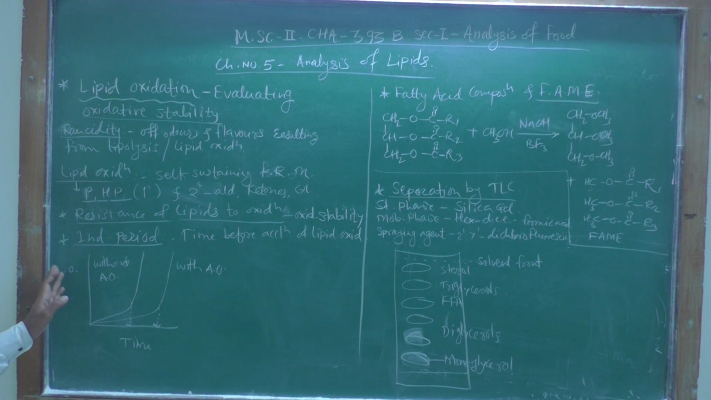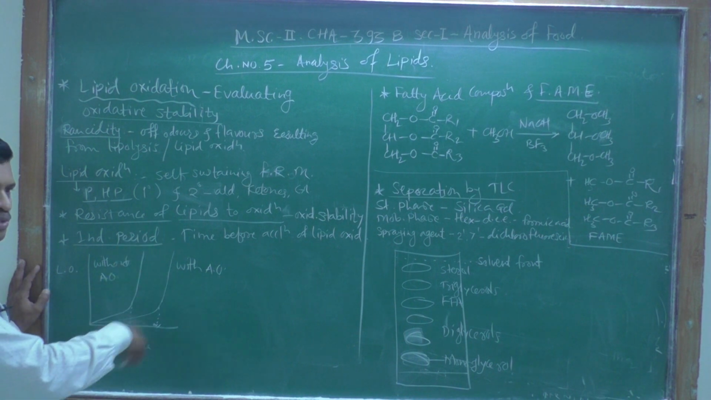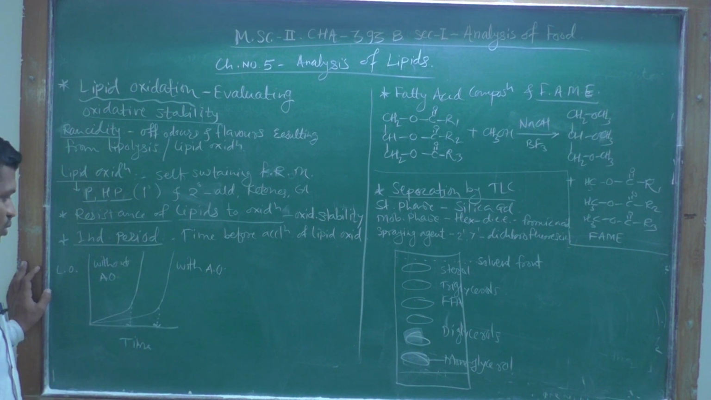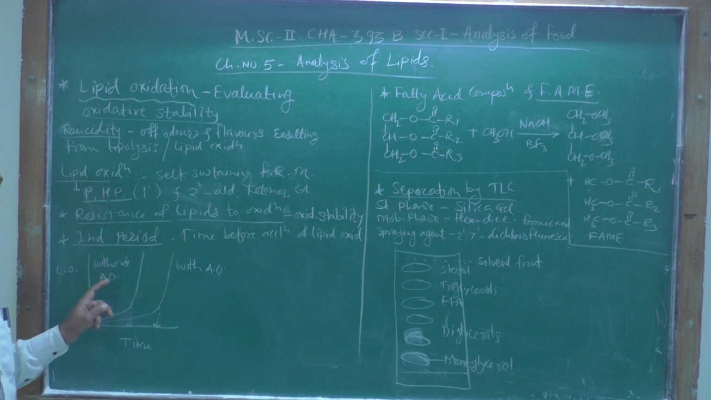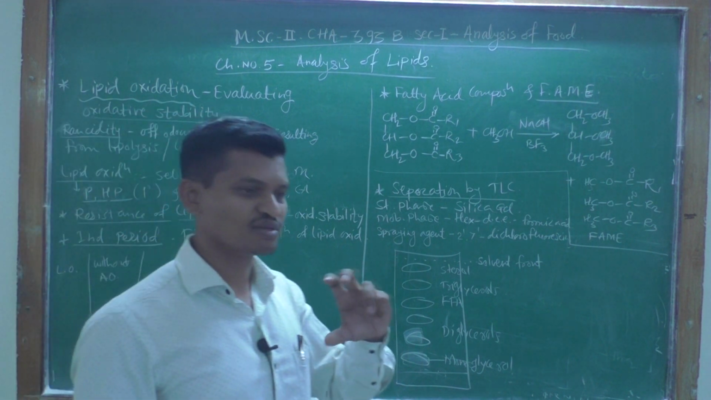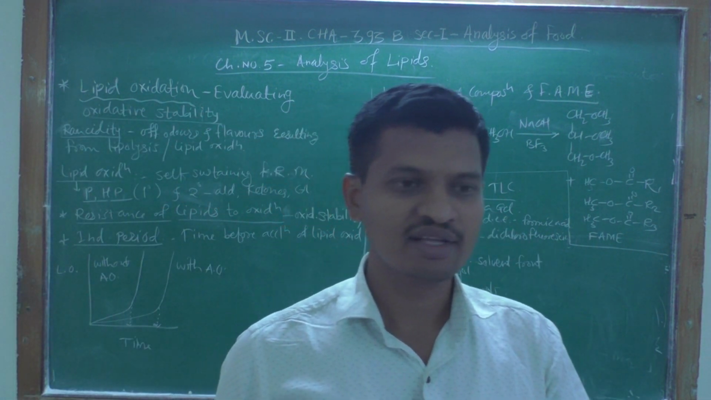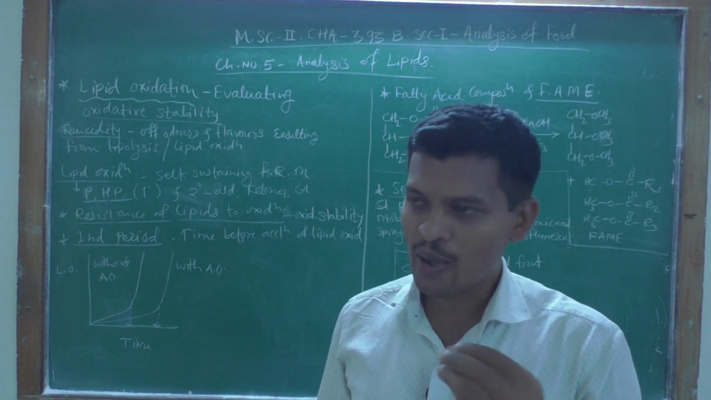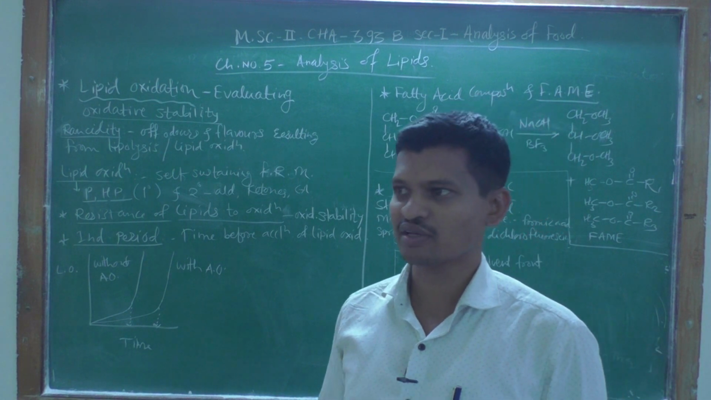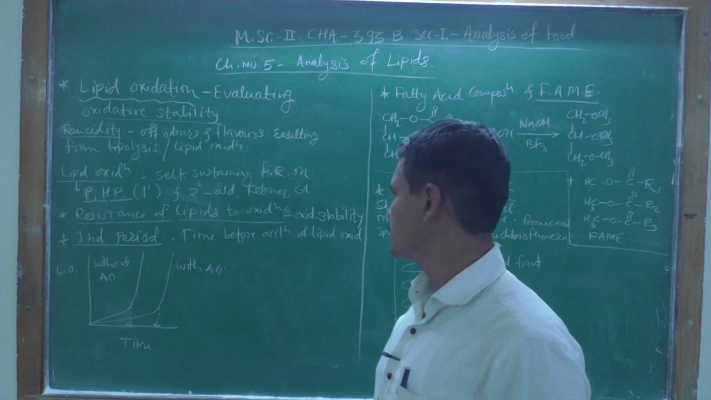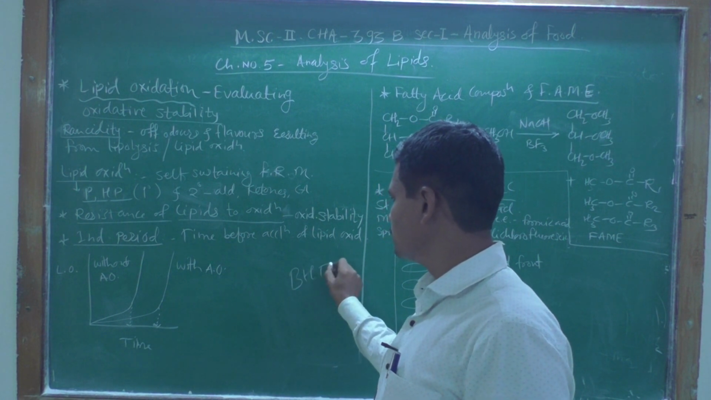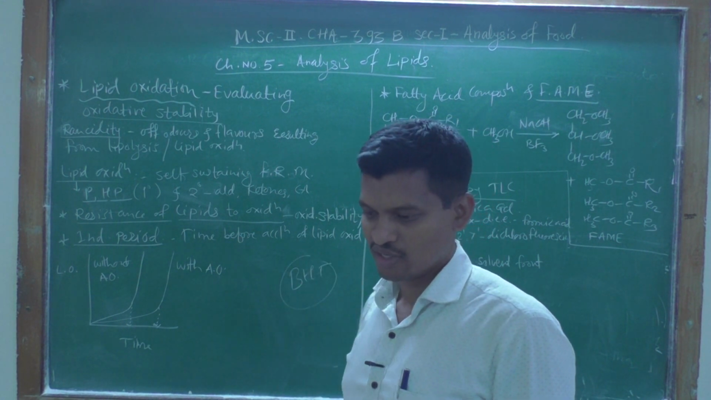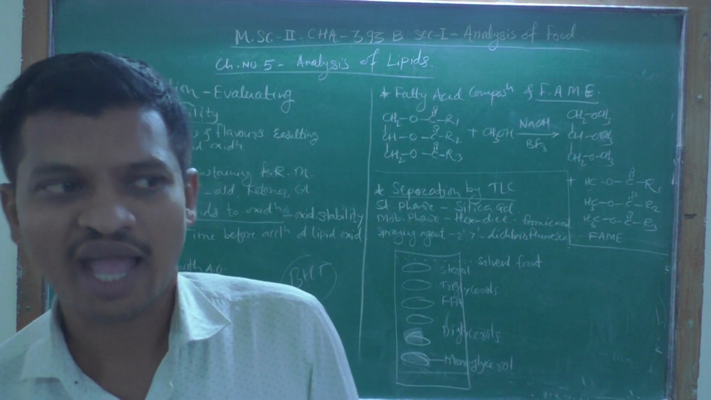See here, this is the graph. On the y-axis, lipid oxidation is plotted versus time. So two curves are shown here. The first curve is related to lipid oxidation without antioxidant. Antioxidants are substances which are added in these lipids or fat samples to avoid lipid oxidation, such as BHT, butylated hydroxytoluene. So this compound is acting as an antioxidant.